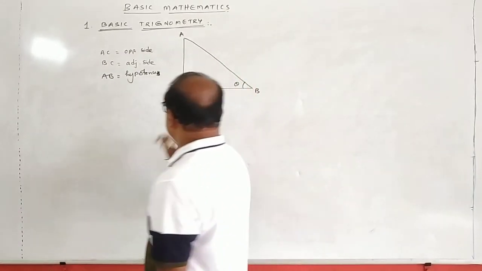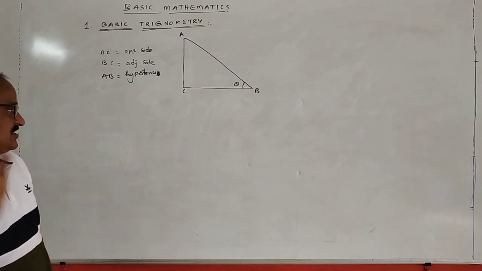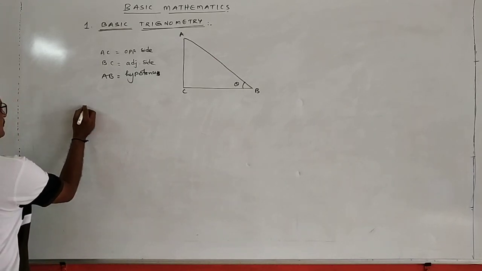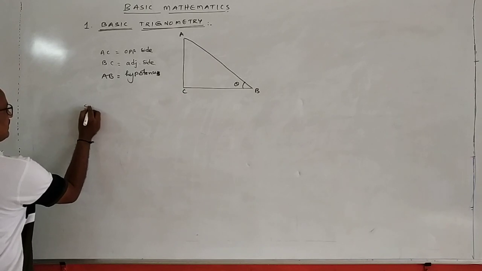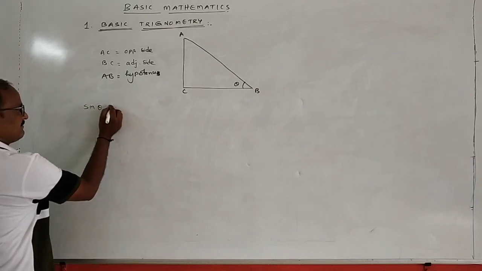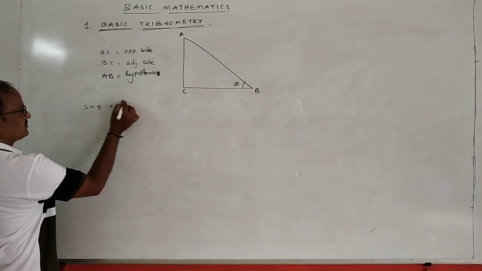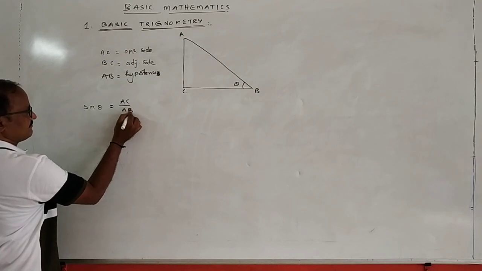Okay. For this right angle triangle, finally, we will define the trigonometric functions. What are the trigonometric functions? First one is sin theta. Sin theta can be defined as opposite side by hypotenuse, means AC by AB.